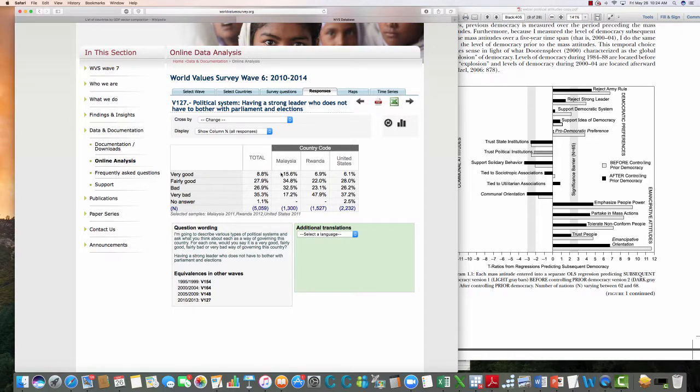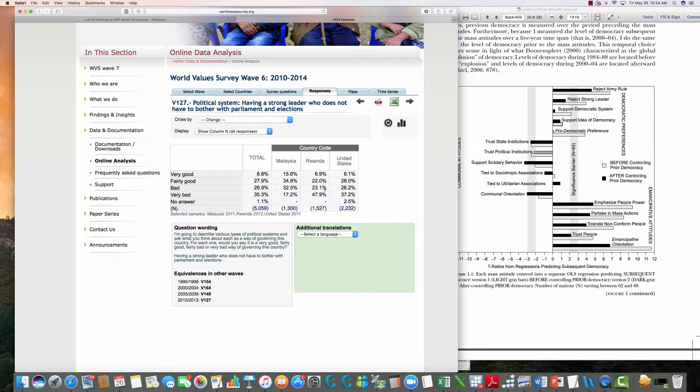Notice that in the United States, the vast majority of people said that it's bad or very bad. 26.2% said bad, 37.2% said very bad. Only, and this may be disturbing to some people, but 34% of Americans still said it was very good or fairly good to have a leader who doesn't have to bother with parliament and elections. That may be shocking to some people, but nonetheless, that's considered a low value.